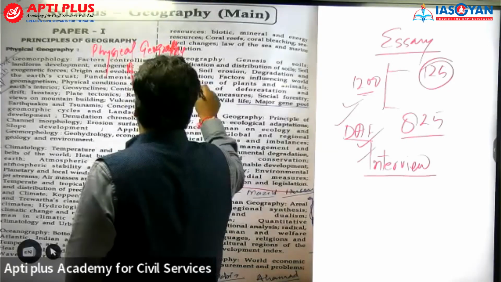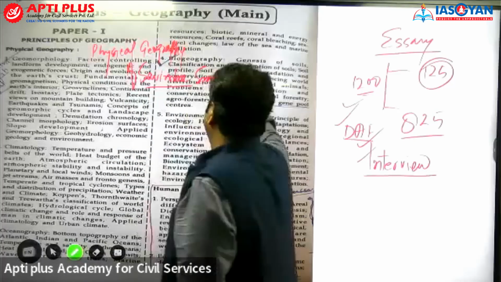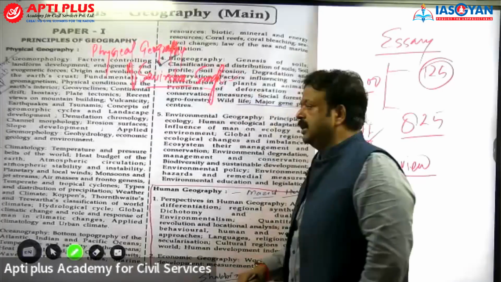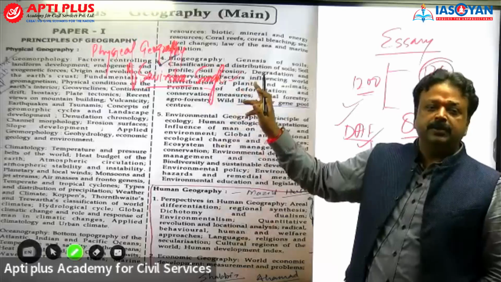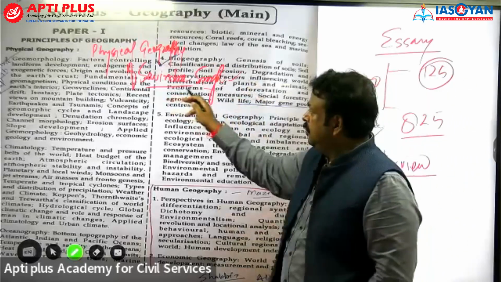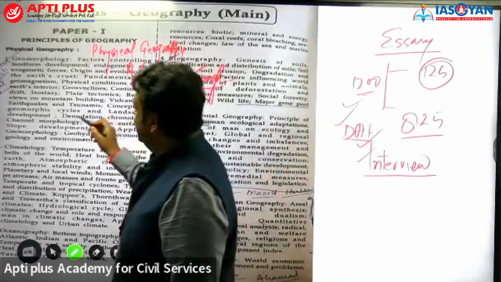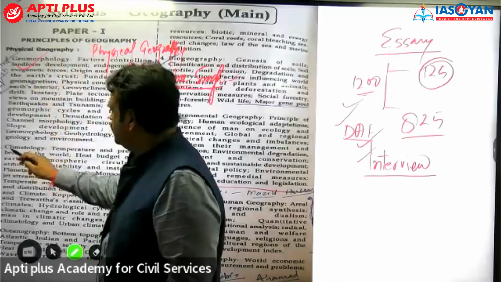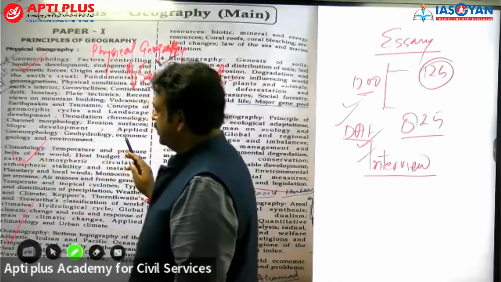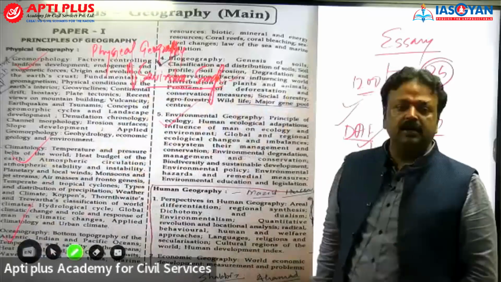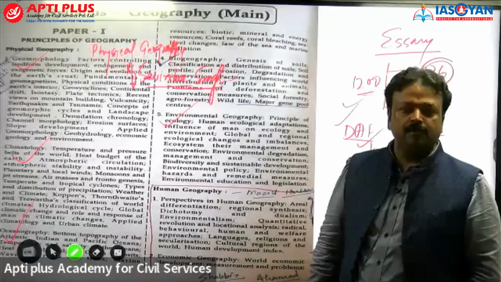Fortunately, he is my teacher also at Allahabad University. So you will go with Physical Geography of Savindra Singh. It includes the geomorphology section, climatology section, and oceanography section, even environmental geography also.